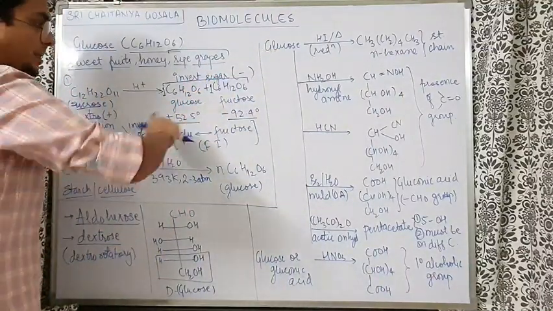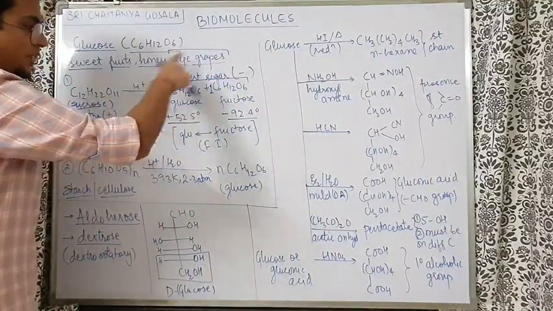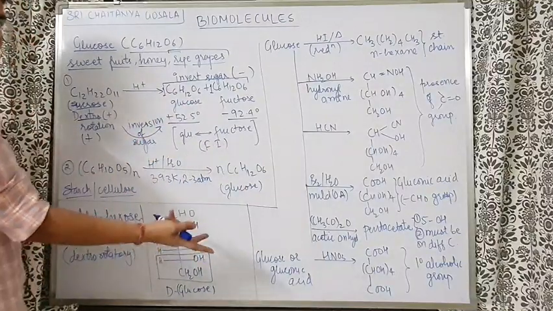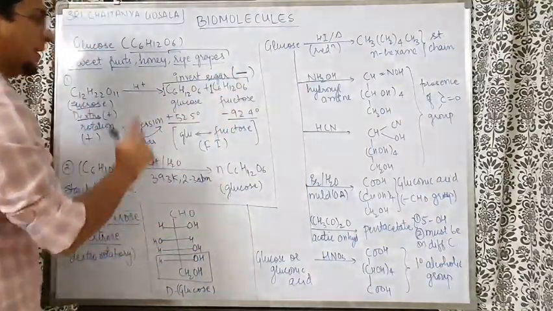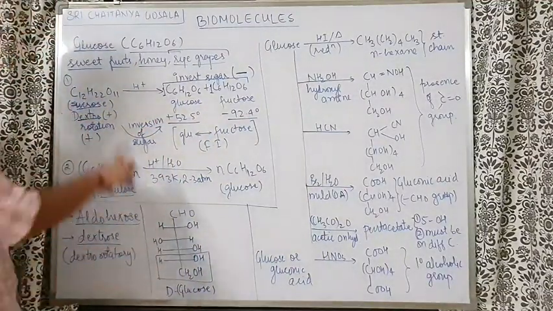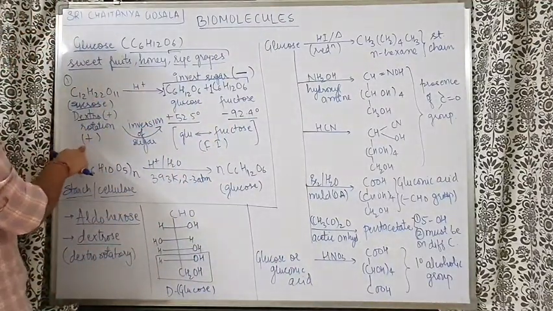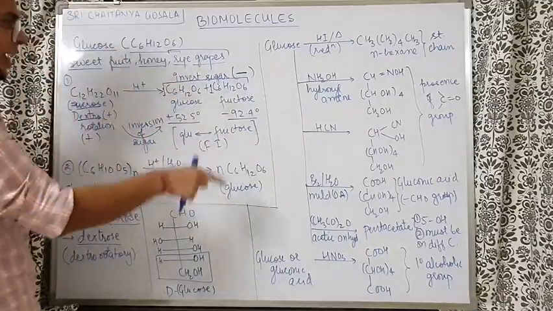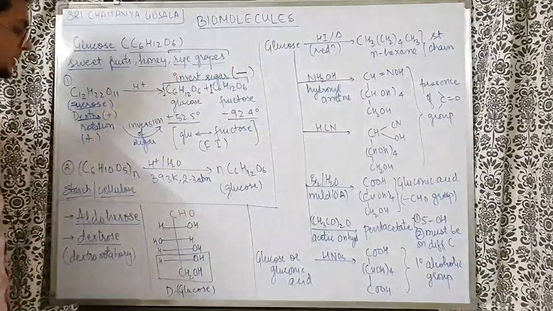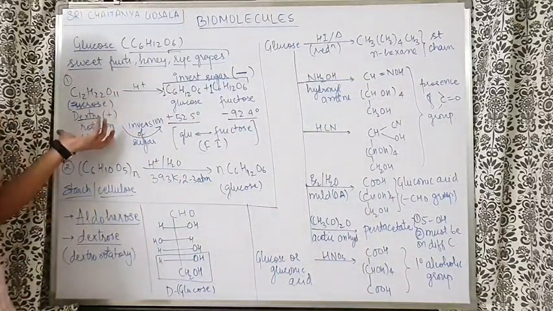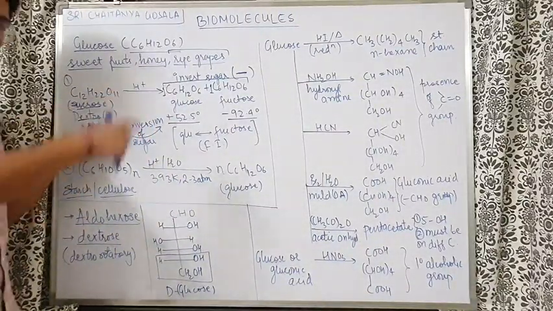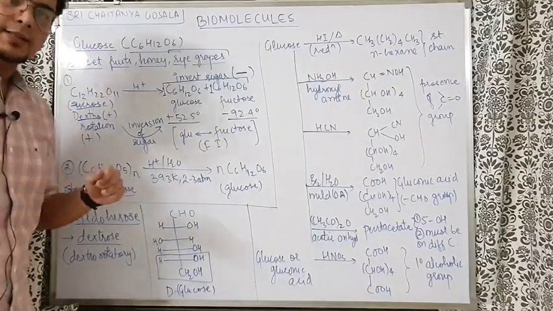So if you see, as per the magnitude, the overall rotation is going to come as negative, because plus 52.5 degree minus 92.4 degree. So overall rotation is going to be negative, that is levorotatory. So sucrose is dextro, and the product after hydrolysis is levo. That's why this reaction is also known as inversion of cane sugar or inversion of sugar, because what was dextrorotatory now became levorotatory.